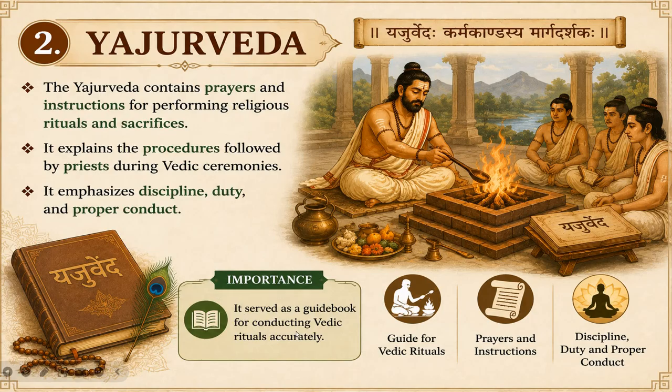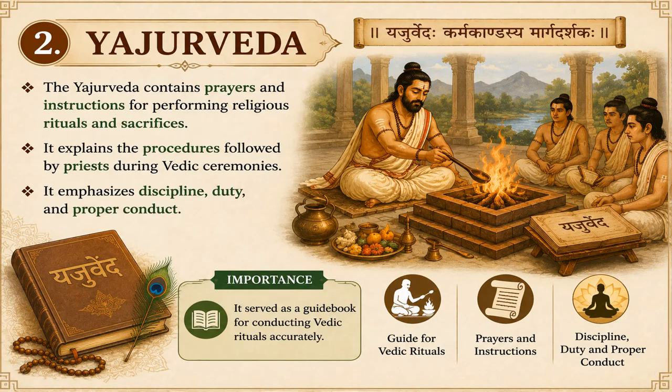Here you can see the importance of the Yajurveda. It states that the Yajurveda served as a guidebook for conducting Vedic rituals accurately. And here you can see the icons which represent ritual performance, sacred instructions, and disciplined living, reinforcing the central themes of the text.